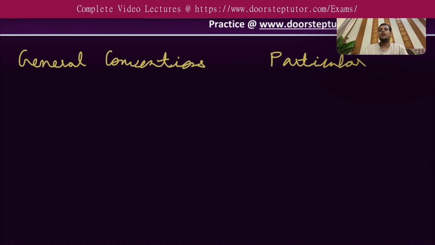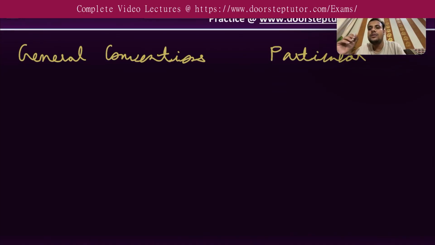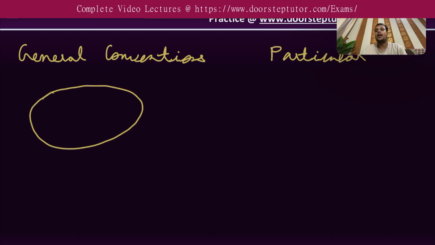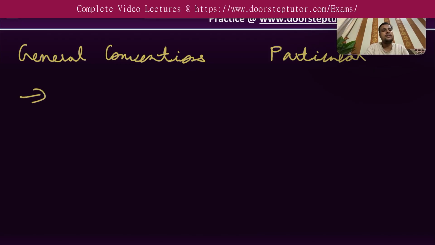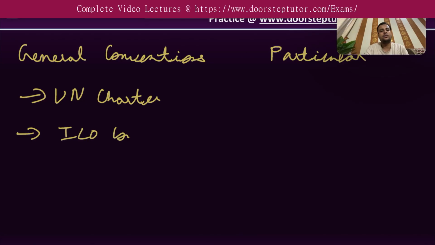General conventions are those conventions which are among the entire world. For instance, the UN Charter or the ILO Convention. So these are general conventions.